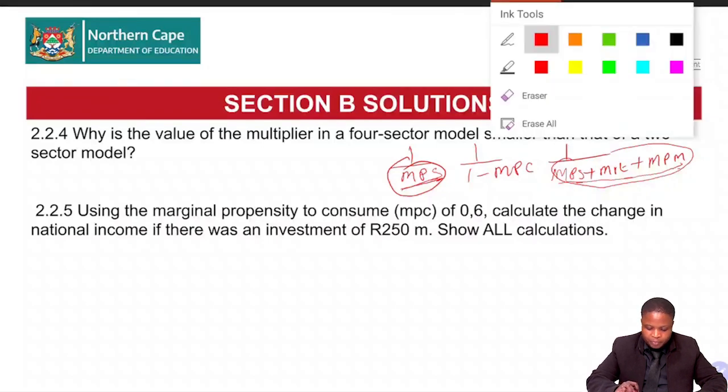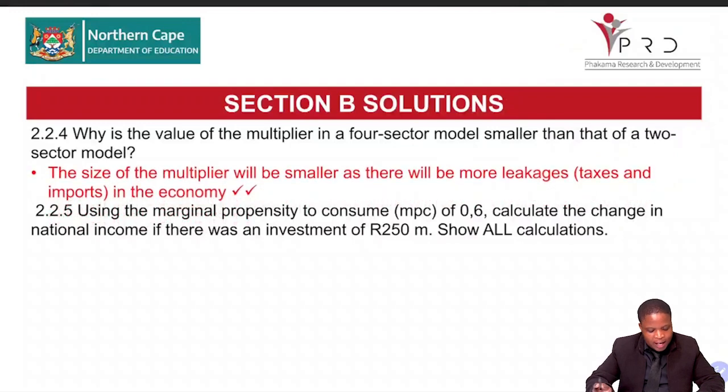Right. So let's look at the response. The size of multiplier will be smaller as there will be more leakages. When there is a 4-sector model, there will be more leakages. So the size of multiplier will be less because there are more leakages. We've introduced taxes and imports. With a 2-sector model, there's only savings.